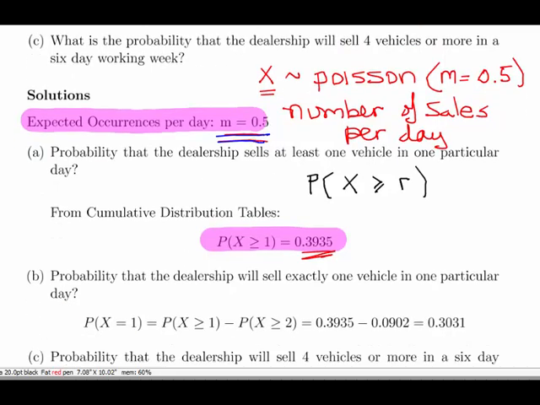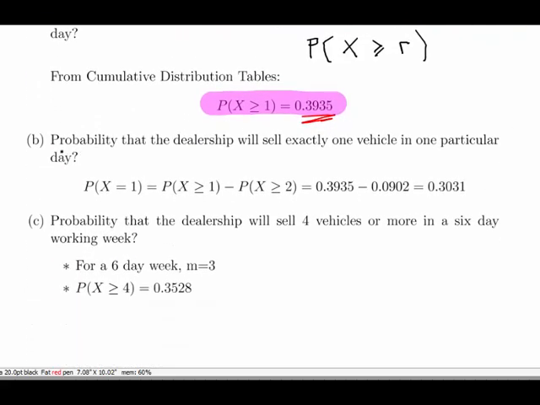Okay, now, so probability that the dealership will sell exactly one vehicle. Okay, so this is the probability of x equal to 1. Now, how do we figure that out using statistical tables? So essentially what we have to do is calculate the probability of x greater than or equal to 1, and then from that subtract the probability of x greater than or equal to 2. So just consider the sample points in each case.